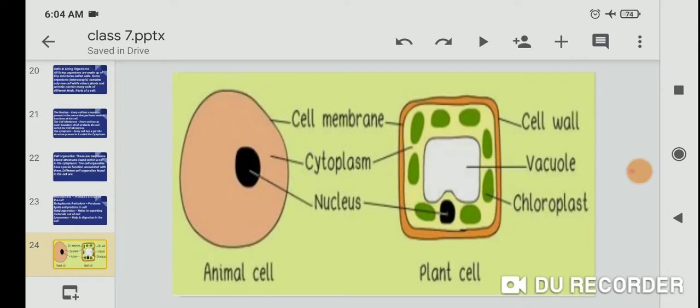So there are two types of cell, animal cells and plant cells. One major difference is that in animal cells the outermost layer is called the cell membrane, and in a plant cell the outermost layer is called the cell wall. The cell wall is made up of cellulose.